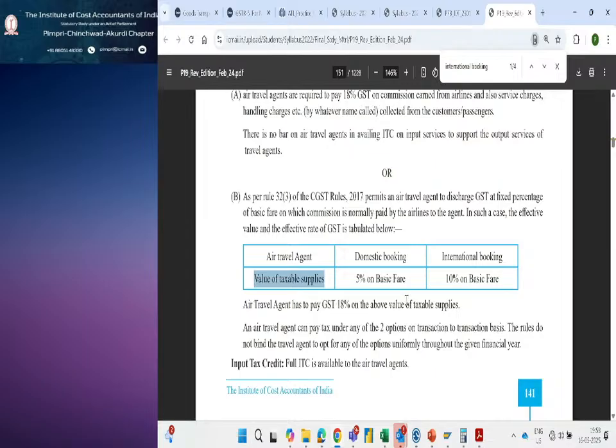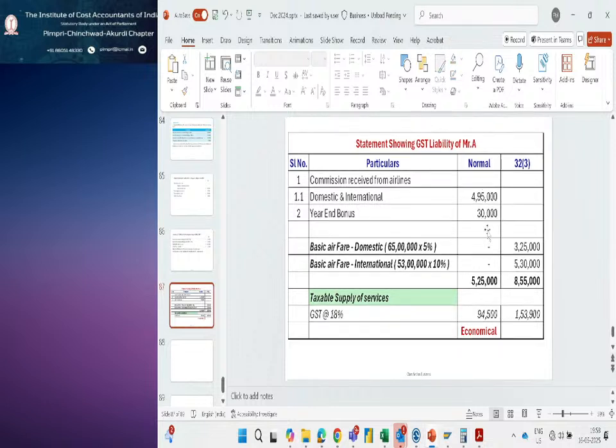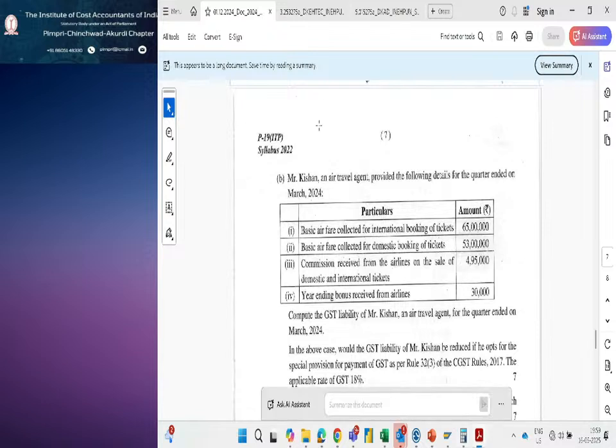Normally, whatever commission and bonus we received will be captured under the normal method. Then we find the taxable supply of services and calculate the GST. So we are saying you should opt for the normal method, which is more economical compared to rule 32 sub rule 3. I will share the question paper also.